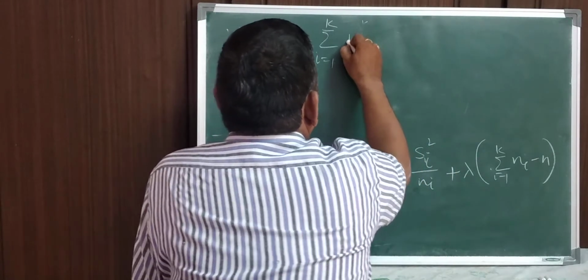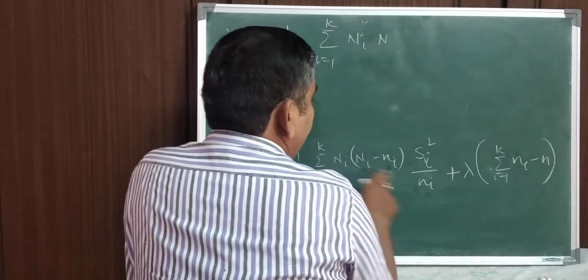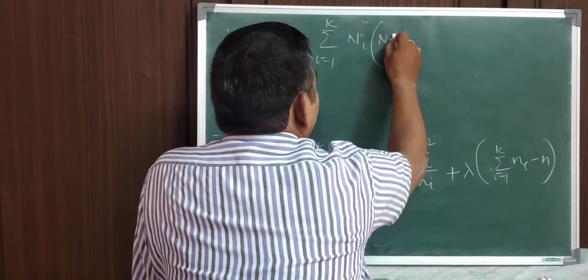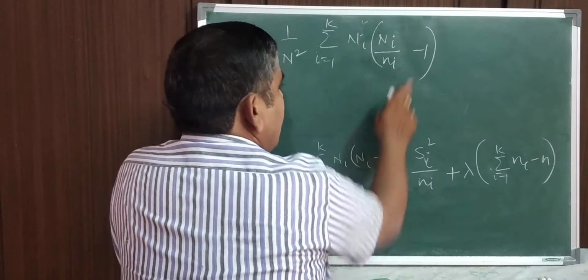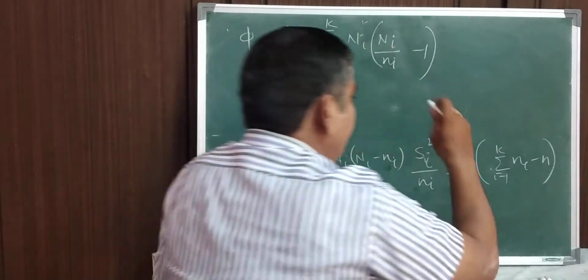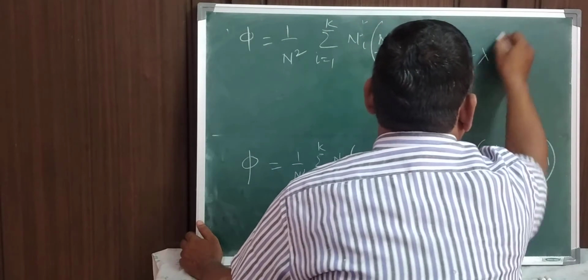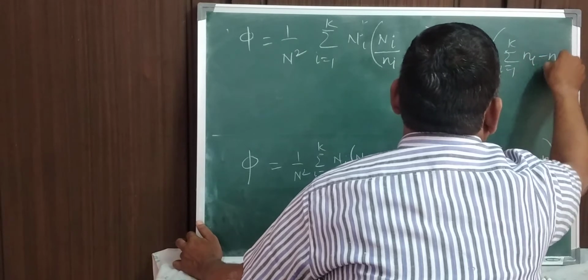I take the ni multiplied by n, and I divide this by this ni. So it is Ni divided by small ni minus 1. Ni by ni, this form also we have learned in the previous classes, into si square plus lambda multiplied by summation i equal to 1 to k of ni minus n.